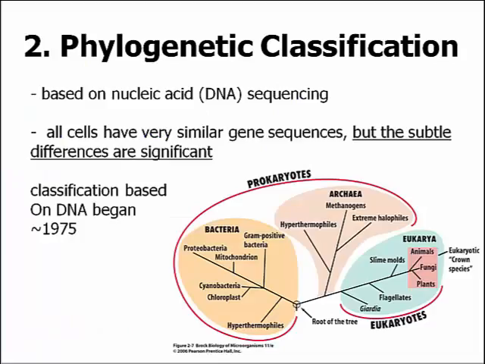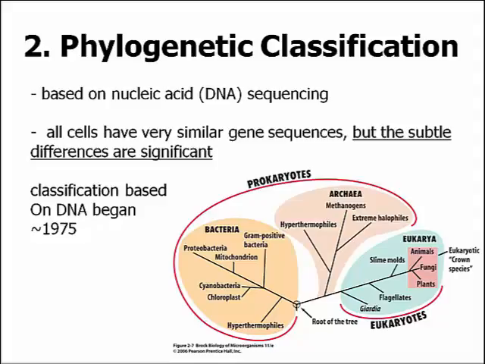The second way to classify organisms is to look at the phylogeny, or the DNA sequence. Although most genes are very similar between all living organisms, there are differences that can help us classify. DNA sequencing began in 1975, and when you look at DNA sequencing, you can establish family trees, such as the one shown here.